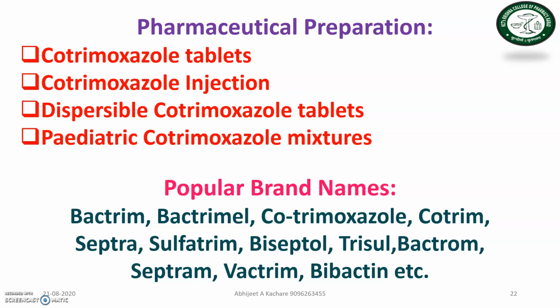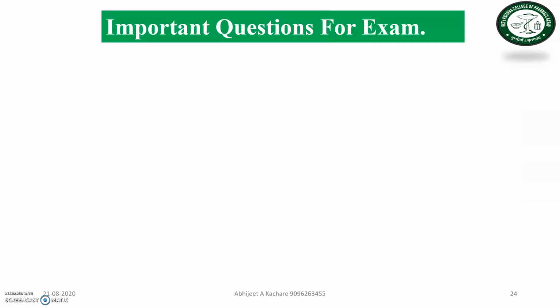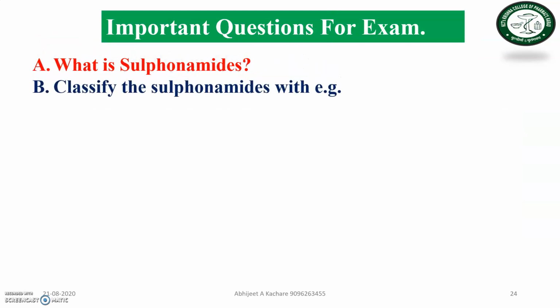I hope all of you understand. Very important is the stability and storage condition. It is common for all sulfa drugs, that is, they are affected by heat and light, and the presence of air and moisture accelerates the effects. So, very important, they are stored in well-closed, light-resistant containers. Okay, so this is all about the sulfonamides. I hope all of you know about all these concepts.